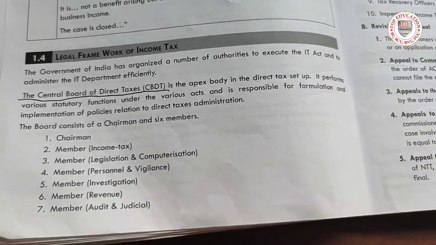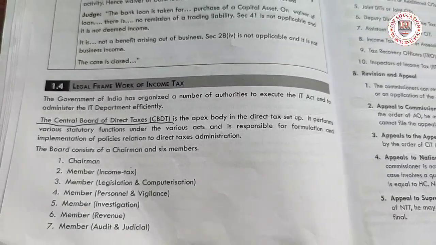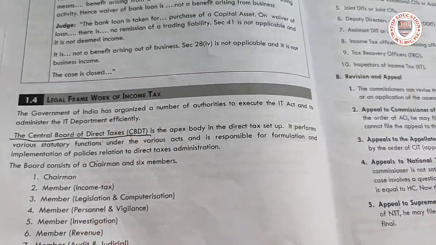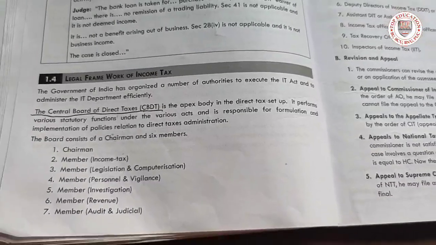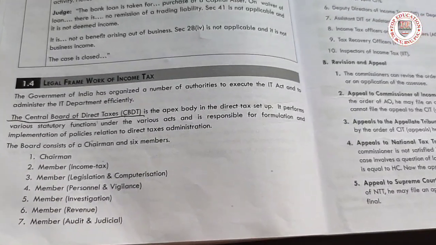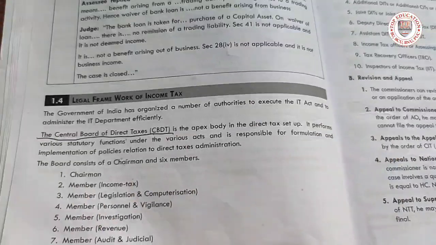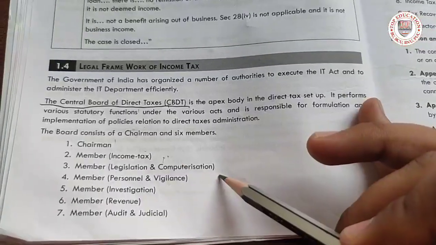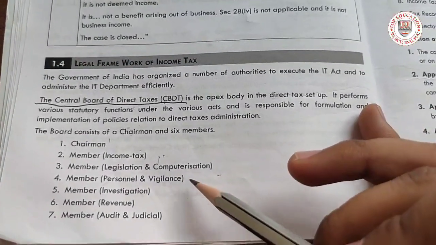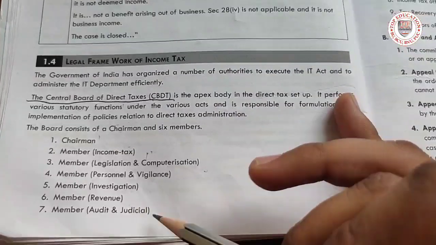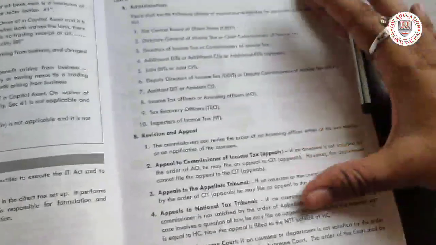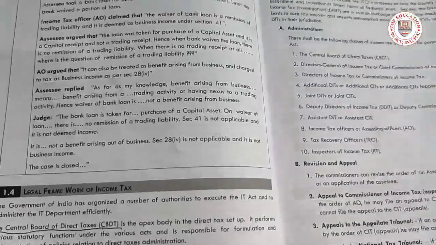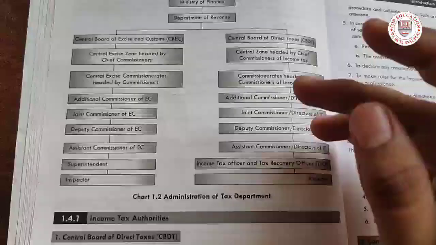Legal framework of income tax. So what is the legal framework of income tax? First, you should know the Central Board of Direct Taxes. This is the apex body which controls the direct tax authorities and so on. Yes, and who are the members? See, chairman, the member income tax, legislature and computerization, personnel vigilance, investigation, revenue, audit, and judicial. You don't need to go through all the detail. It's just a normal thing, like how they work and all.